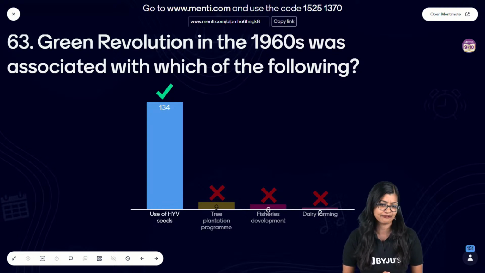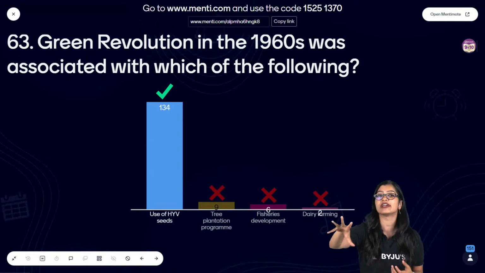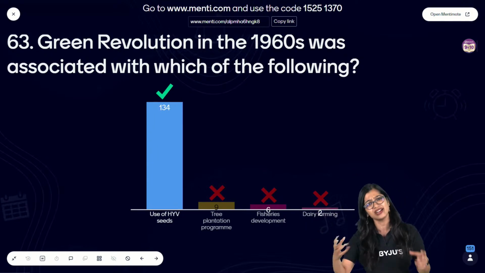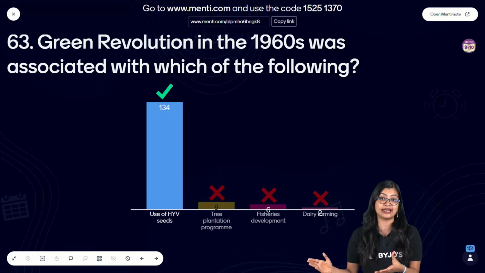Yes, Niyati, I have. Can you tell me what is the full form of HYV seeds? What do they stand for? Exactly, high-yielding varieties, right? So what do we mean by high-yielding? That means by using these seeds, we get a high yield of crops, right? In a given area, the yield of crops that we are going to get would be supremely high when compared to using traditional seeds, which is why we choose to use high-yielding varieties.